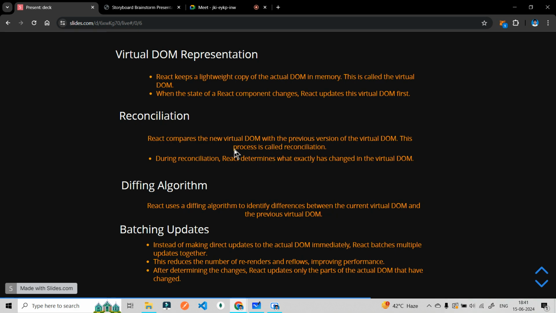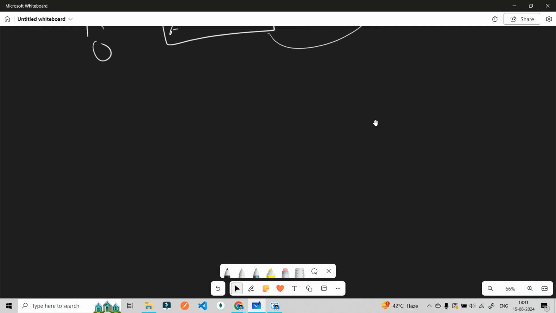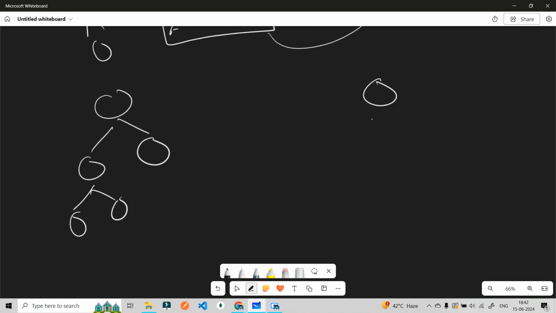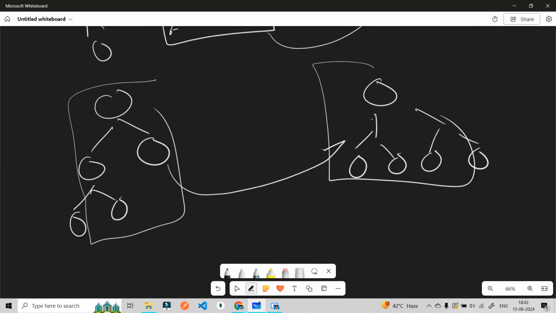Now this process is known as reconciliation, but what is the algorithm? First virtual DOM, second virtual DOM: it is now seeing and figuring out what things have changed from the previous virtual DOM to the current virtual DOM. How is this happening?